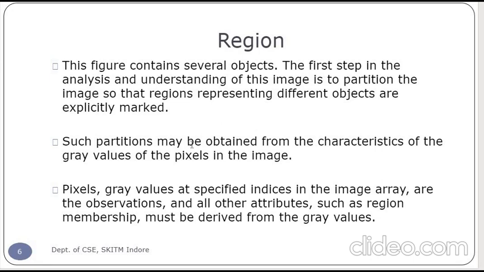The common approach we can apply is to partition on the basis of the gray value of the pixels in the image, so that we can say this part belongs to region 1, and if it is a white part, we can say that this part belongs to some other region, region 2, region 3. On that basis we are trying to partition the portions in the image, so that we can easily find out what the picture is saying, what types of objects are there in the image.